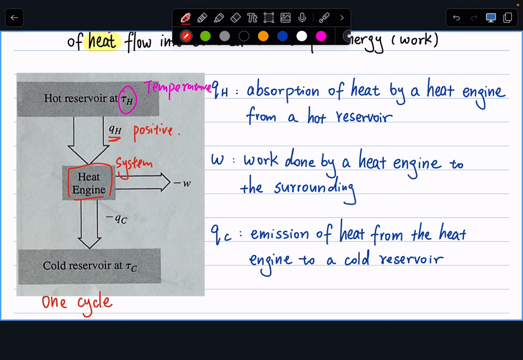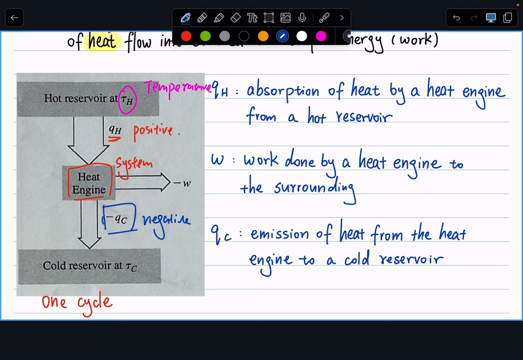Now, part of that QH got passed through the heat engine and is transferred into a cold reservoir. So that part of energy is transferred from my system, which is my heat engine, into the surrounding. So my QC is negative.